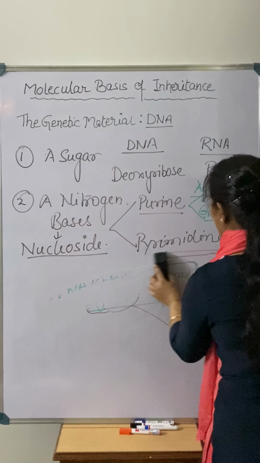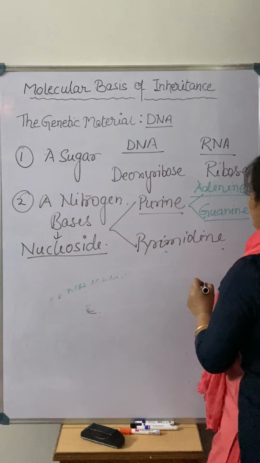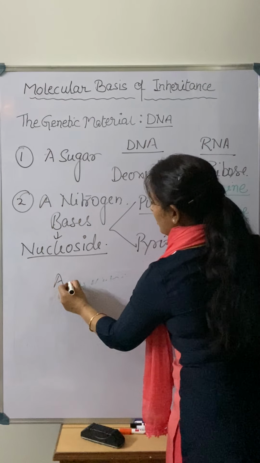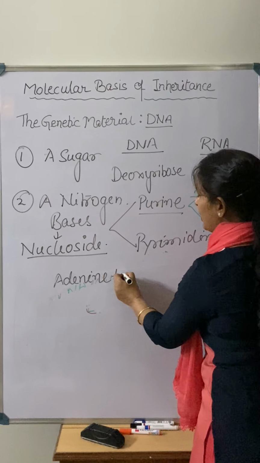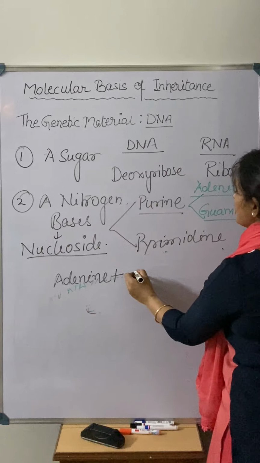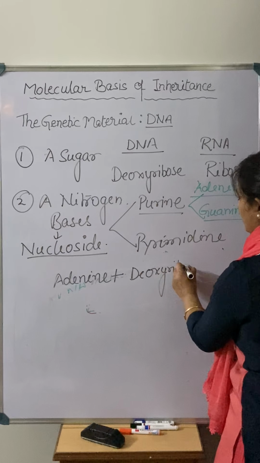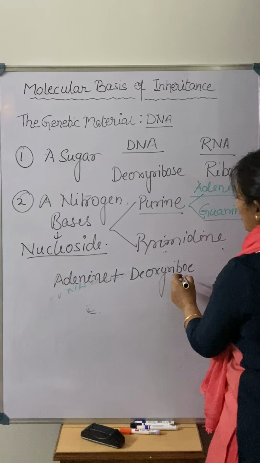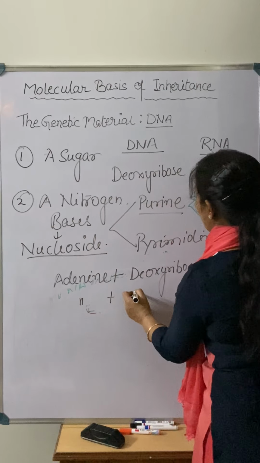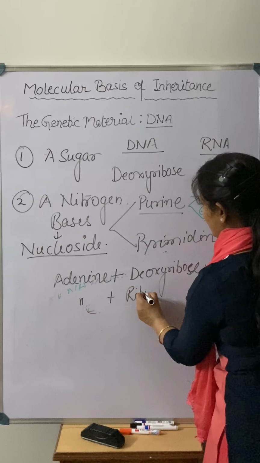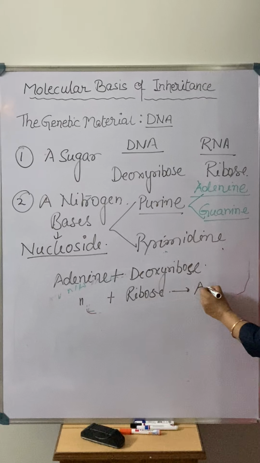How is it possible? For example, adenine is one of the nitrogen bases. When adenine is combined with the deoxyribose sugar, or adenine combined with the ribose sugar, it makes a structure that we call adenosine.